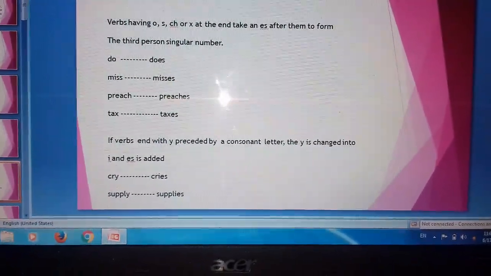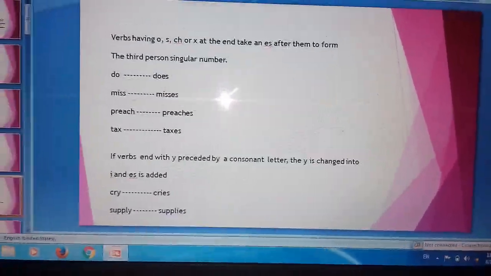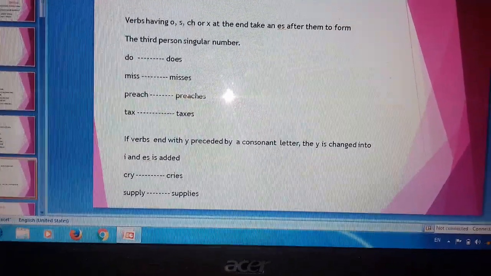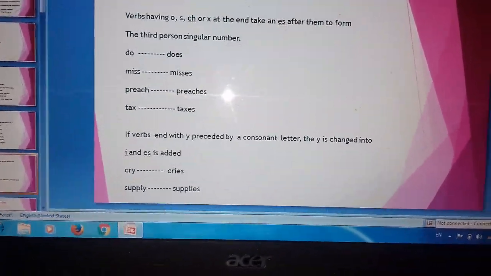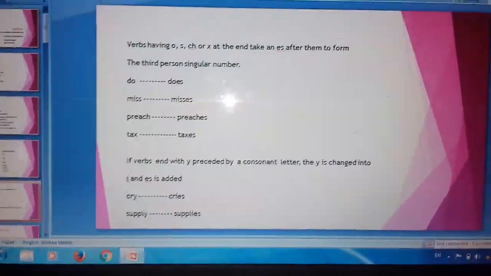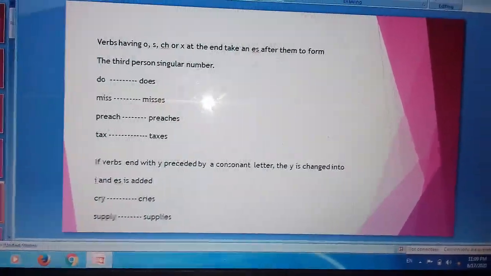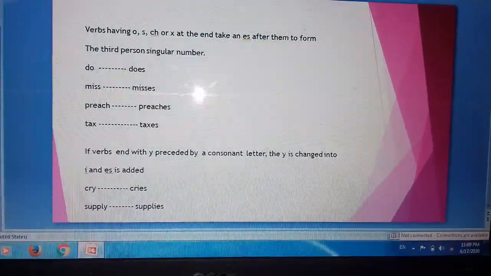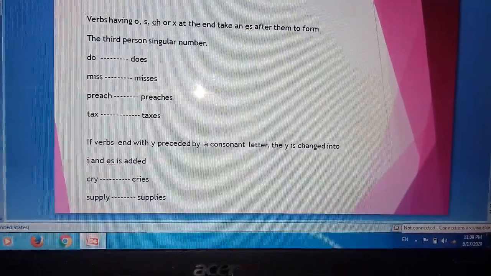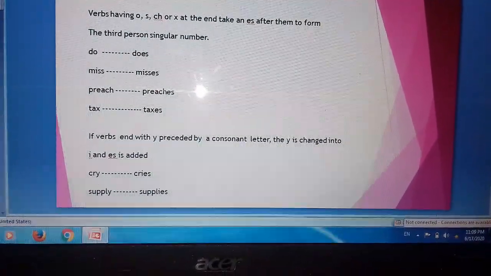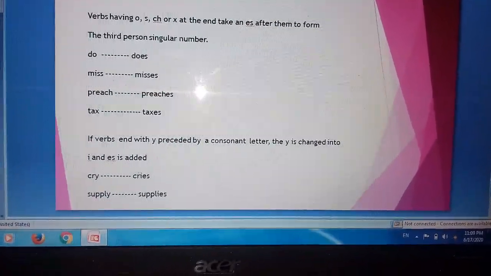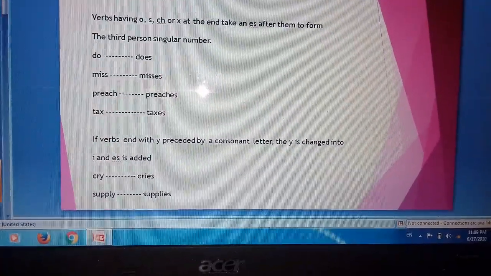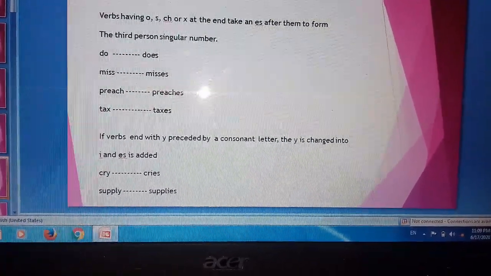Now see that there are certain verbs which end with o, s, ch or x. There are certain words which end with such type of words. Then what will you do? You will add es after them to form the third person singular number.